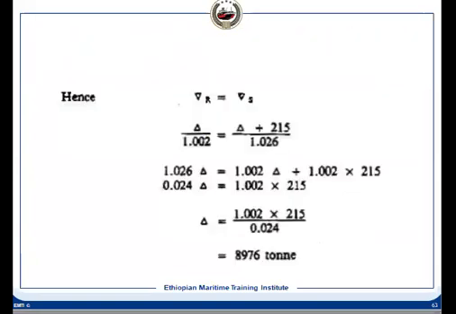Now tell me, because of the change in density, will there be any change in trim? Have you got my question? There is a change in density of water. The ship has moved to a different density. Will there be any change in trim? We have seen there will be bodily sinkage or rise, so a change in draft will be there. But my question is, will there be any change in trim? Yes, there will be. That is absolutely correct. But why there will be, let us see.